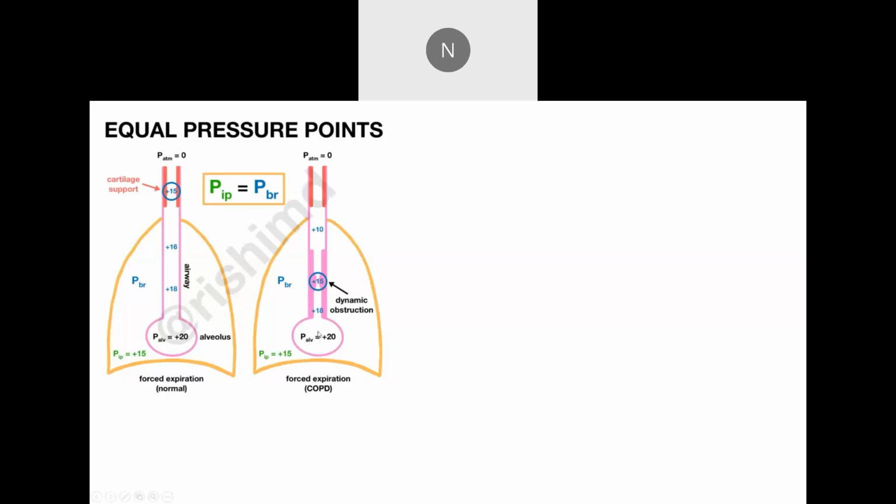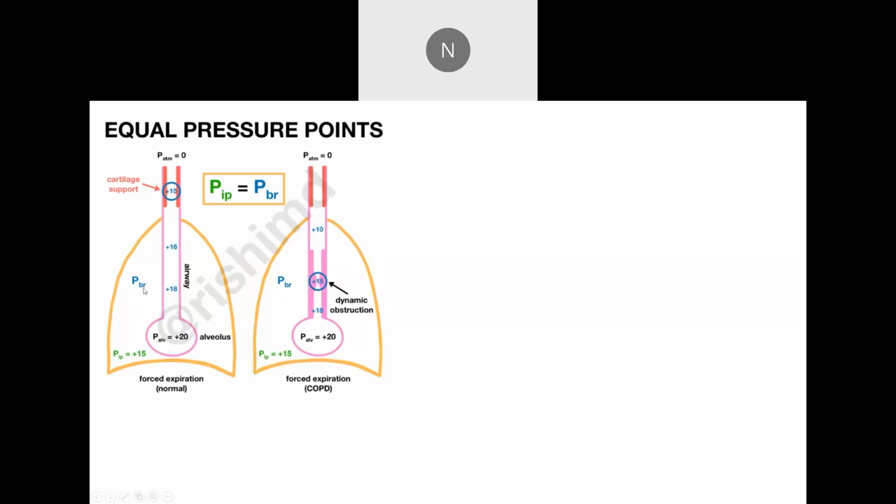Whereas in a COPD patient, because expiration is a passive process, the air has to go through a narrow passage. It requires more effort on the patient's part to push the air out. Otherwise, it will get trapped in the alveoli, and that causes what is called intrinsic PEEP, and the alveoli go on stretching, and over a period of time they will go in for what are called emphysematous changes. So if you understand this basic thing, then it becomes very easy.